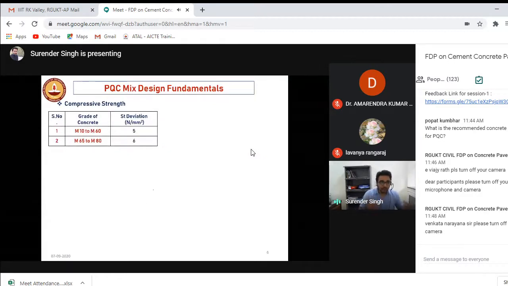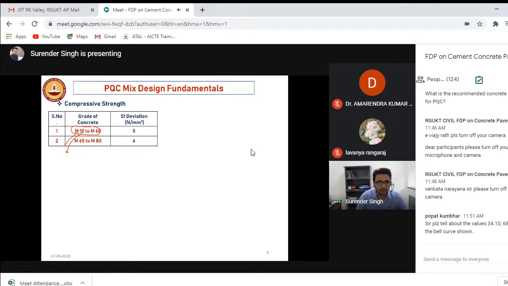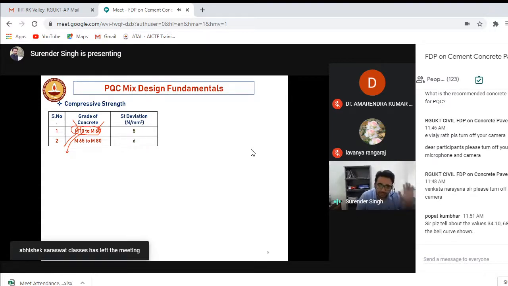Okay, but if you don't have the standard deviation value, the code suggests that if you are designing between M10 to M60, remember this M here is the grade of the concrete, and the number corresponds to the strength at 28 days of curing. So if you're designing a lean concrete for the base course, or you're designing your pavement quality concrete that will have 40 MPa strength, you can assume a value of 5.